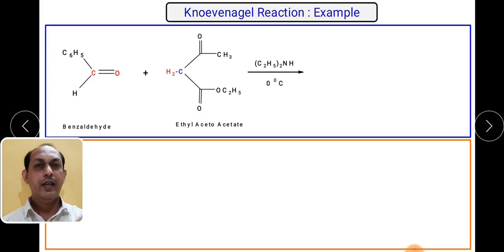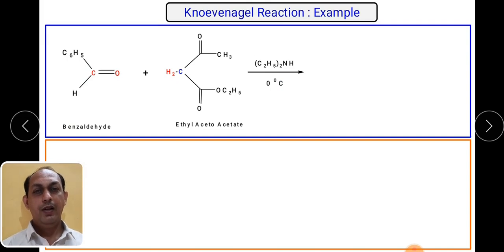Now we are going to see the actual examples. We will take benzaldehyde and ethyl acetoacetate. So this is a simple one-step reaction where H2 and O will be removed. Let us see how they are being removed.